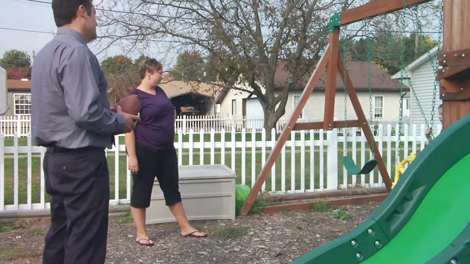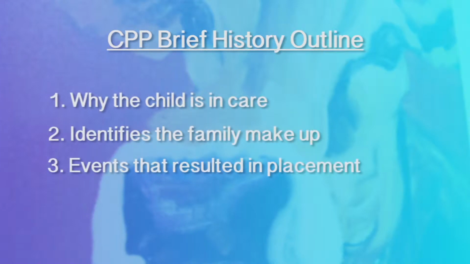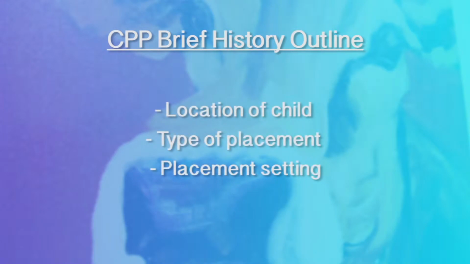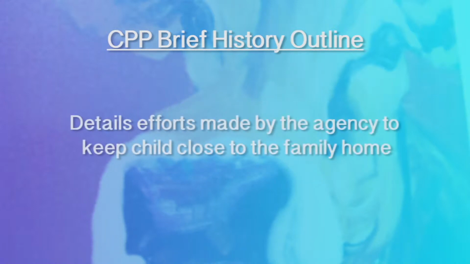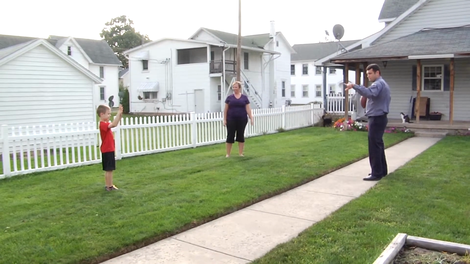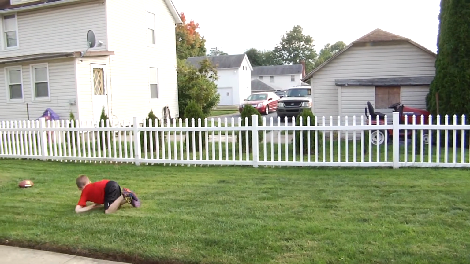Agency care can be resource care, formal kinship care, treatment facilities, or placements resulting from the child's involvement with juvenile probation. The Child's Permanency Plan begins with a brief history that explains why the child is in care, identifies the family composition, what happened that resulted in the placement, and a review of any prior court hearings. The plan identifies the location of the child, the type of placement the child is in, and the placement setting. It also details efforts made by the agency to keep the child as close to the family home as possible. The CPP also includes necessary medical and educational information, including efforts made by the agency to keep the child in their original school district.